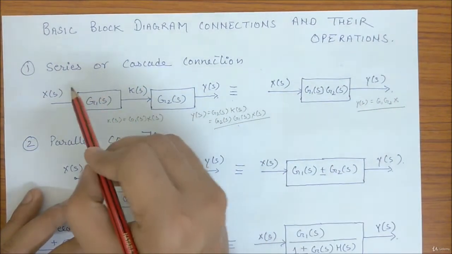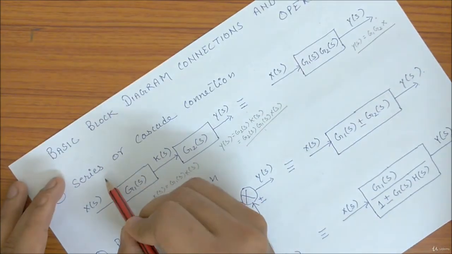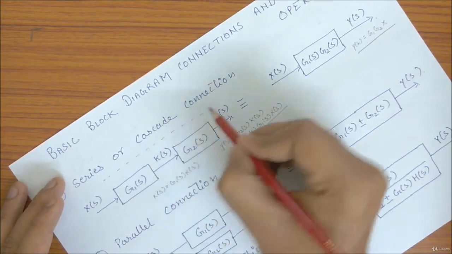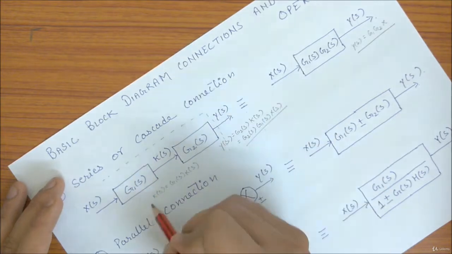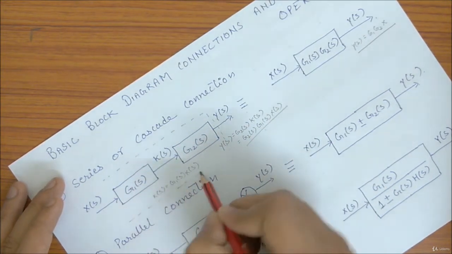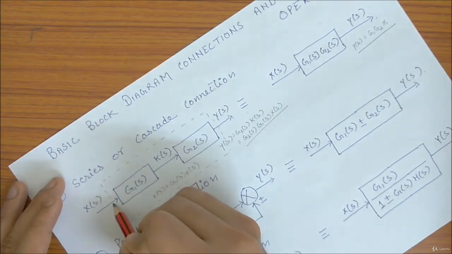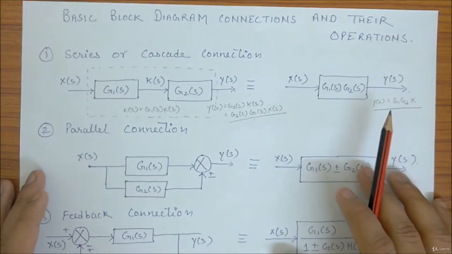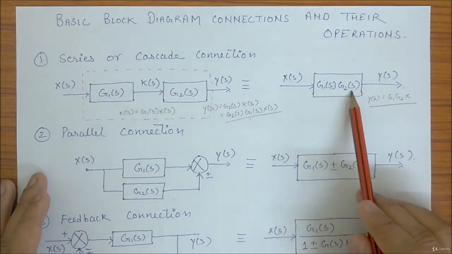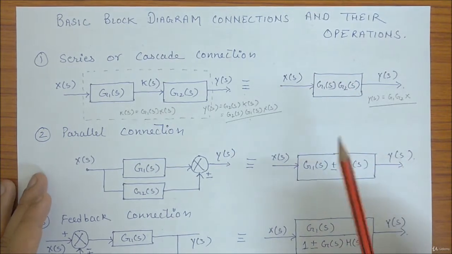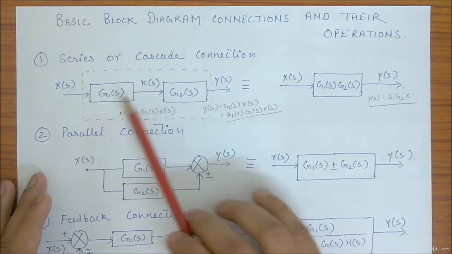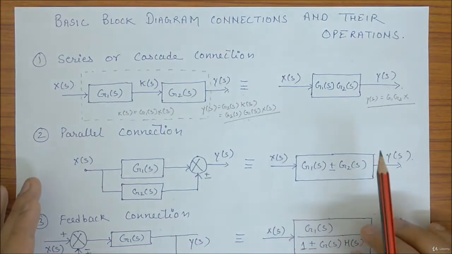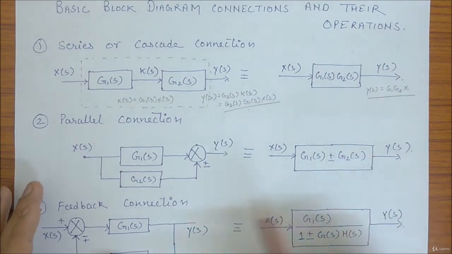So we can replace this whole arrangement, the dotted lines I have shown, with the G1(s) and G2(s) block. Okay, so you should remember the results. If you have two blocks in cascade, you can replace them by multiplying the gains. Now look at the other connection.